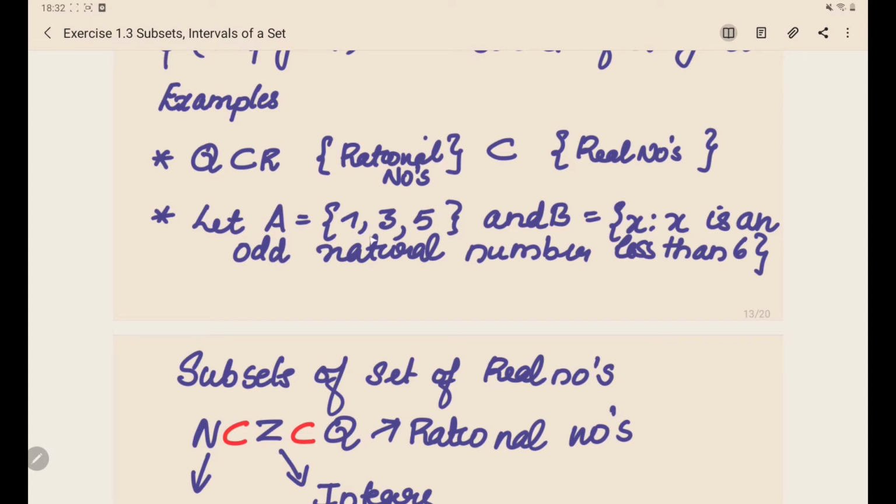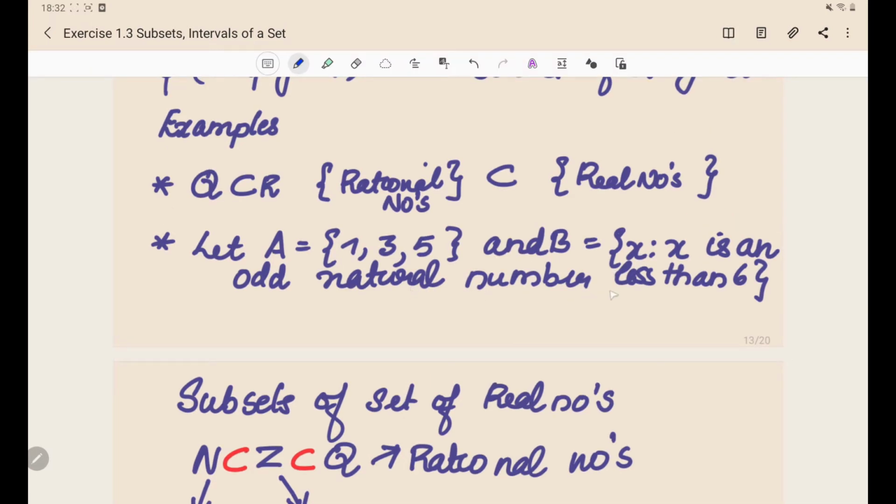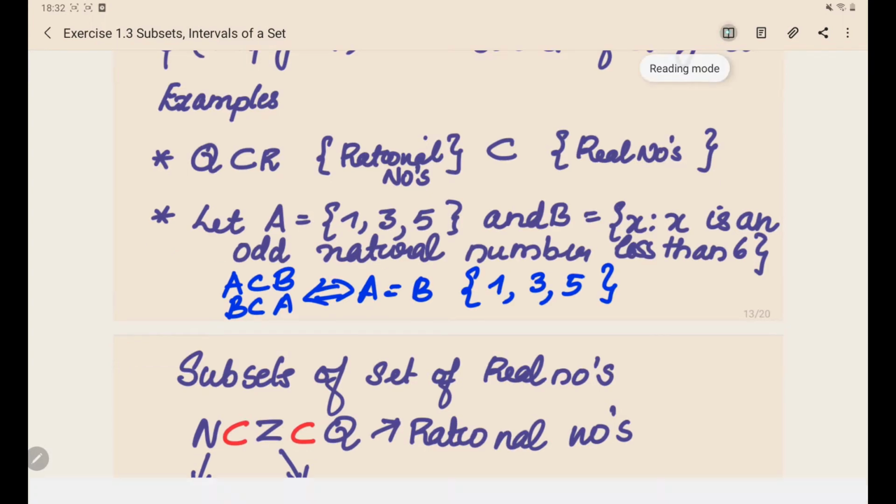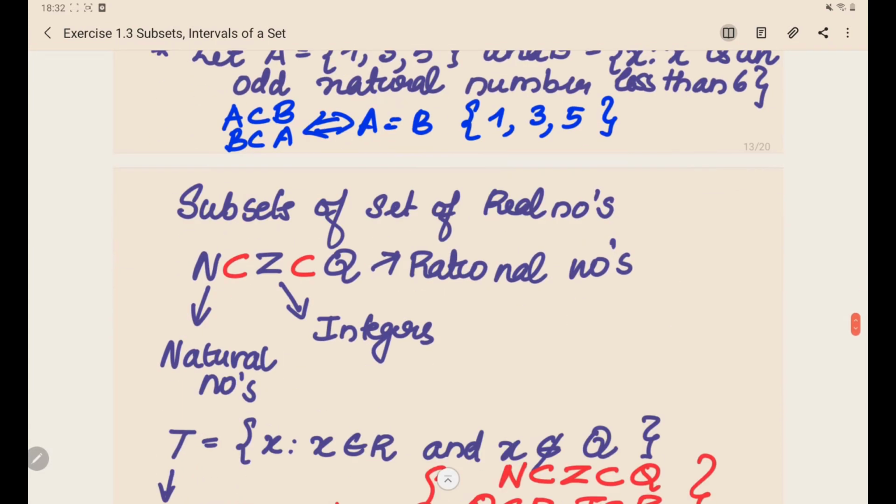Next, another one. Let A equal {1, 3, 5} and B equal {x : x is an odd natural number less than 6}. So what are the numbers? Again 1, 3 and 5. You can see that here A is a subset of B and also B is a subset of A. This implies that A is equal to B. They are equal sets. Okay, now let's discuss subsets of real numbers.